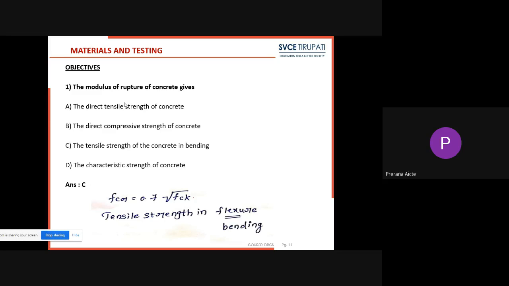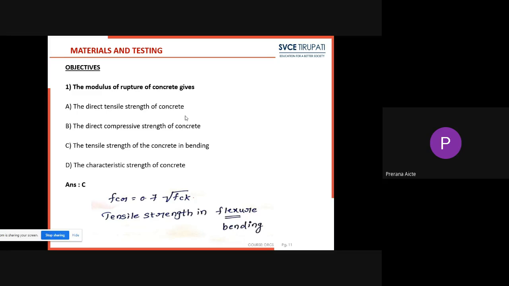So the modulus of rupture of concrete gives. So carefully observe the options. Option A, the direct tensile strength of the concrete. Option B is the direct compressive strength of the concrete. Option C, the tensile strength of the concrete in bending. Next, option D, the characteristic strength of the concrete. So we have to omit option by option.